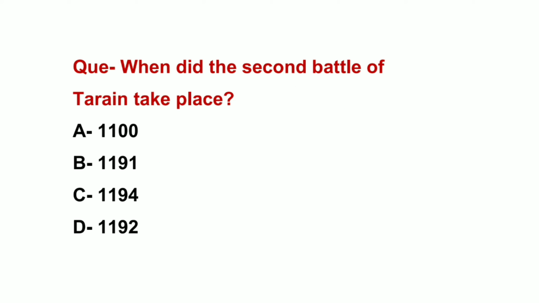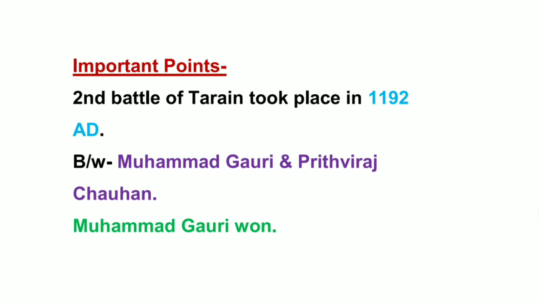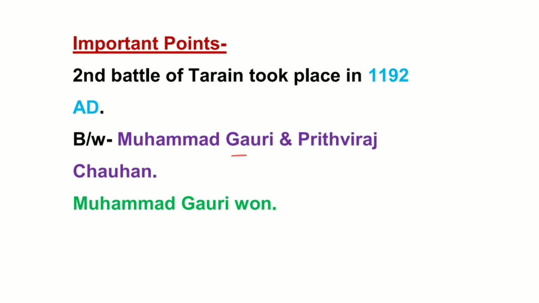When did the second battle of Tarain take place? The right answer is option D, 1192 AD. The second battle of Tarain took place in 1192 between Prithviraj Chauhan and Muhammad Ghori. And this time Muhammad Ghori won this battle. So remember this. The first battle of Tarain was won by Prithviraj Chauhan and the second battle of Tarain was won by Muhammad Ghori. So remember this. Let's see the next question.